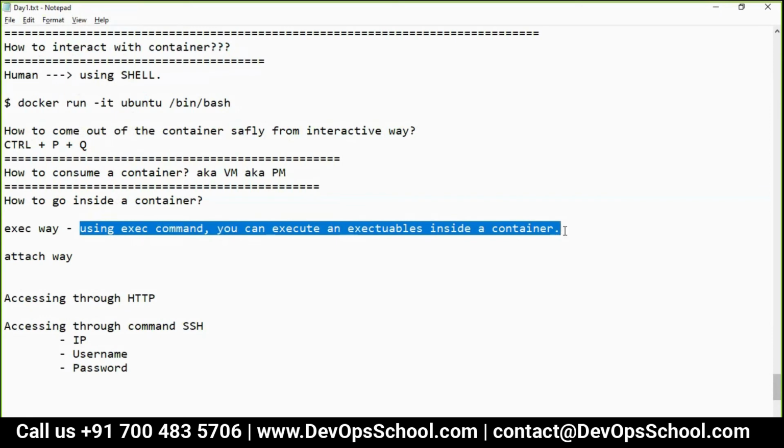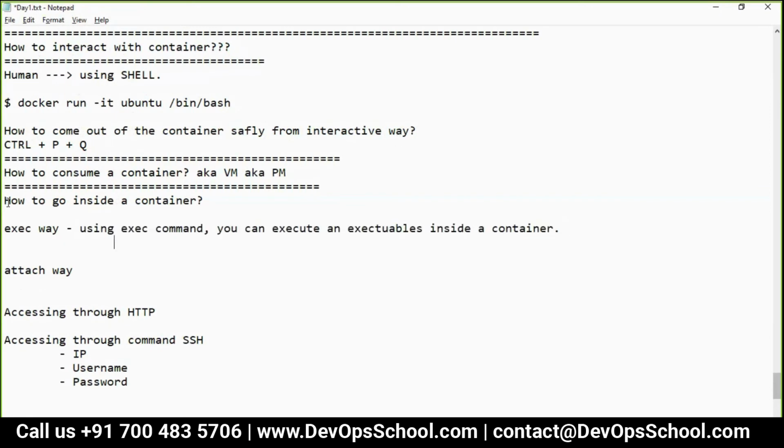Yes. Okay. Now my question was how to go inside a container. I think you know that by now, using the -it option and bin bash. Never ever miss the bin bash because the human interacts with the shell only. The interaction is always with the shell.